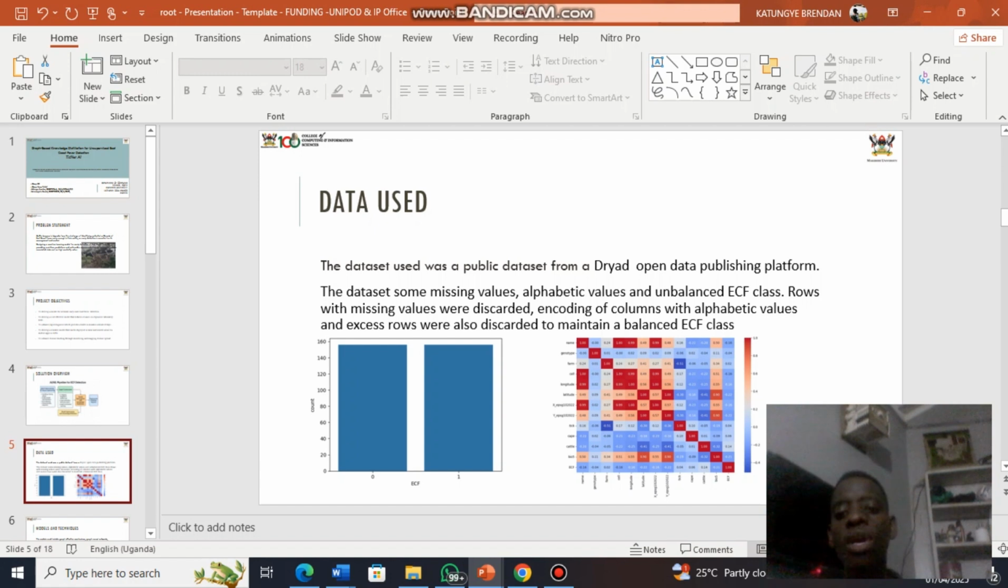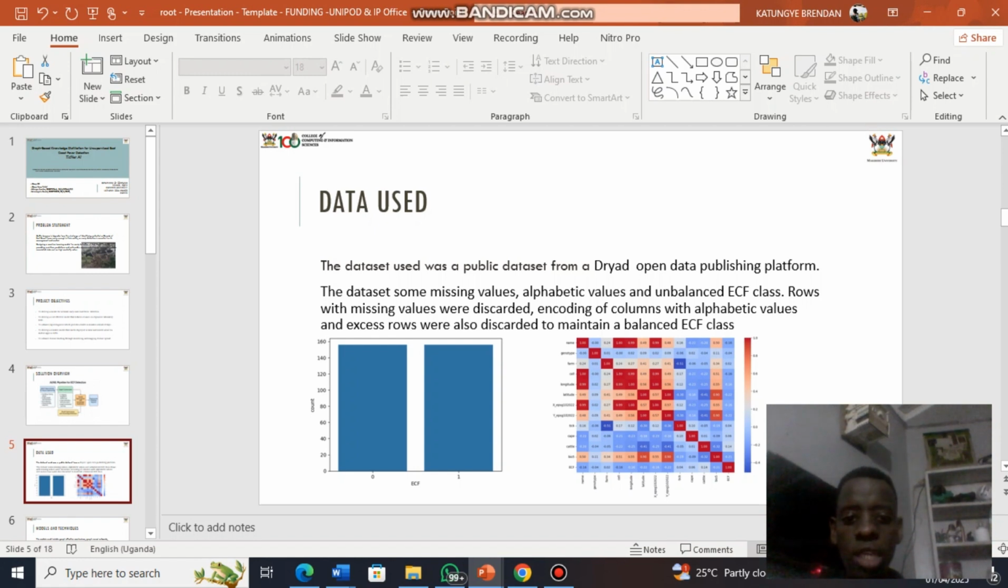We made it 1 and 0. And then the excess rows, which made the dataset unbalanced, were also discarded to ensure there is no bias during the prediction. This is how it came out. You can see it was balanced for the 0 and 1. 1 represents the positive ECF, and then 0 represents the negative ECF.